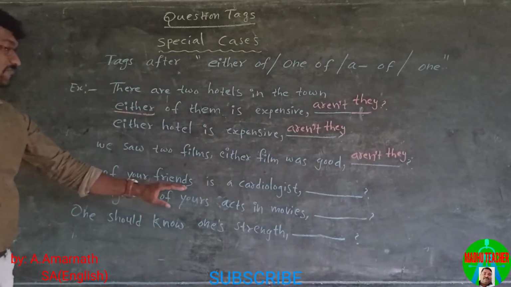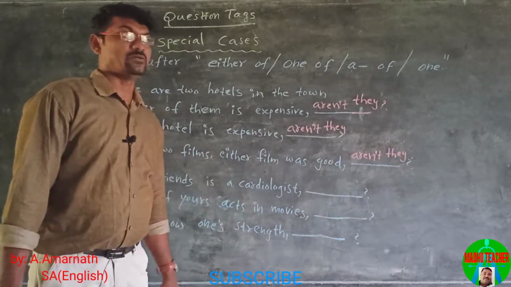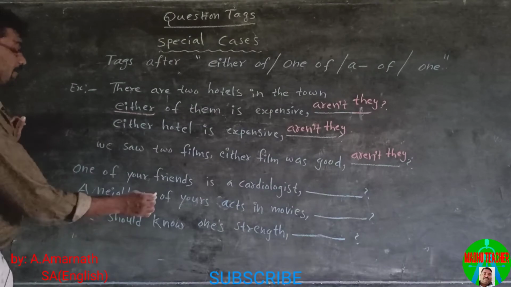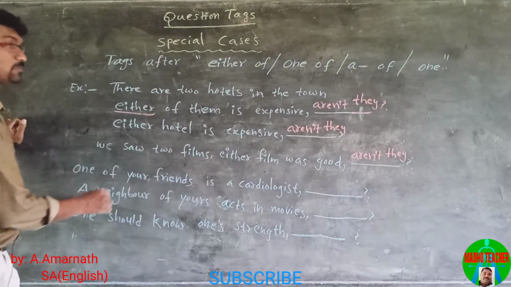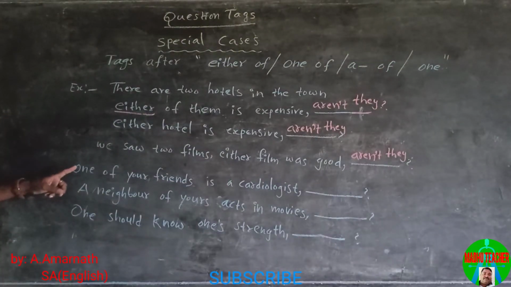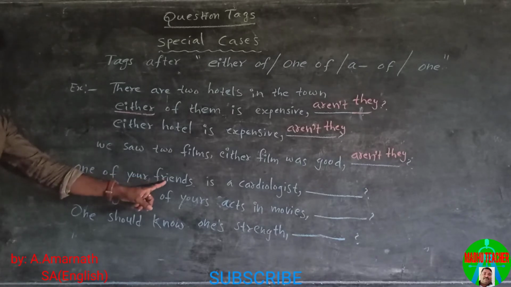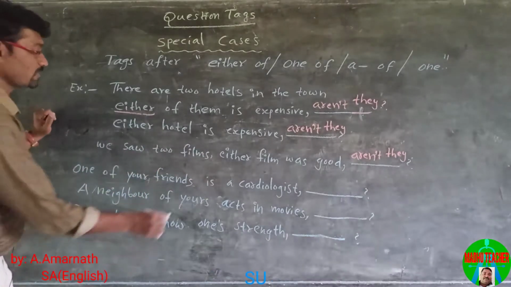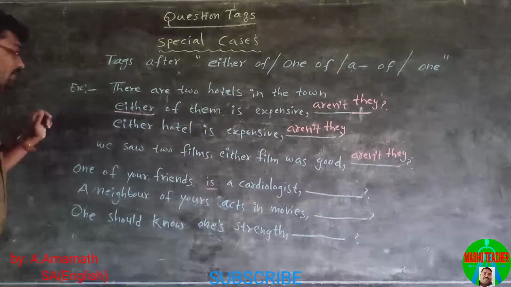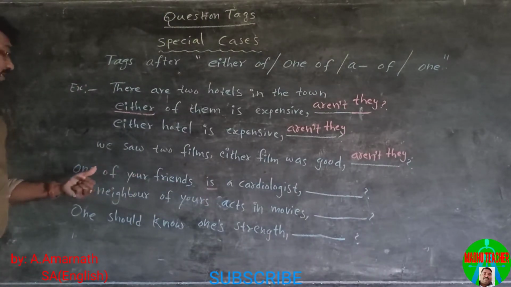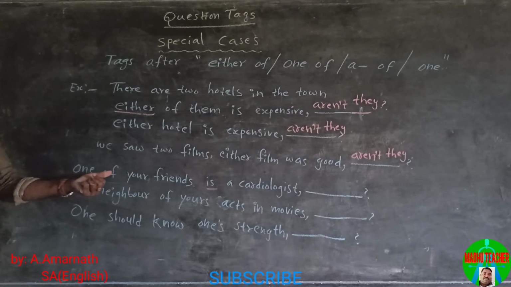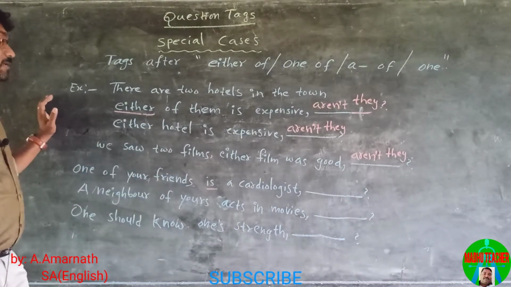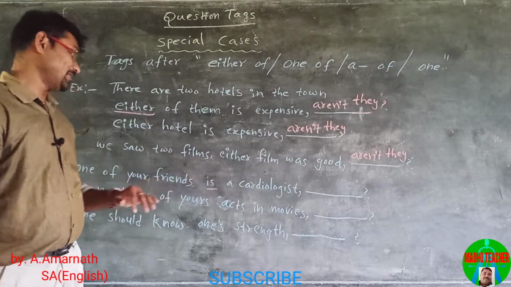One of your friends is a cardiologist. One of your friends. Here, friends is plural, but we refer to one among many. That is why we use a singular verb. The statement is in positive, so the tag must be in negative.